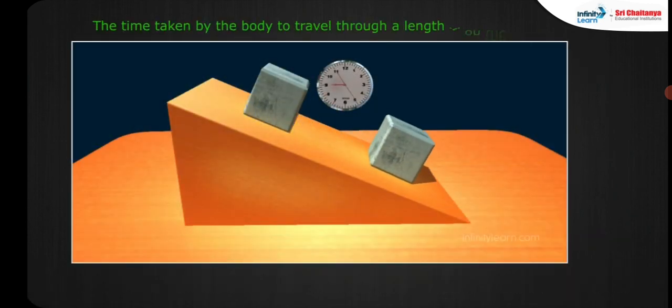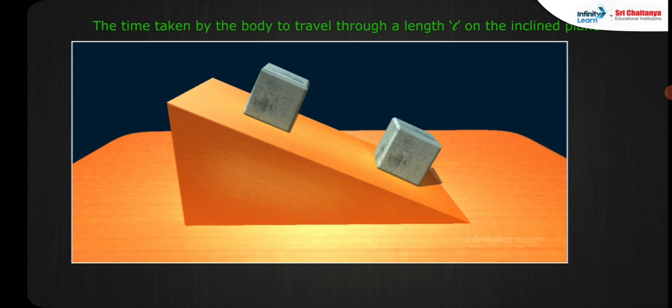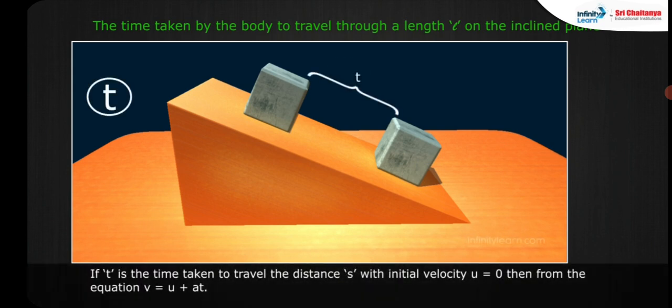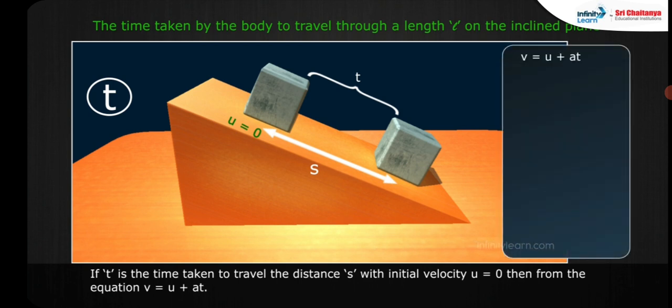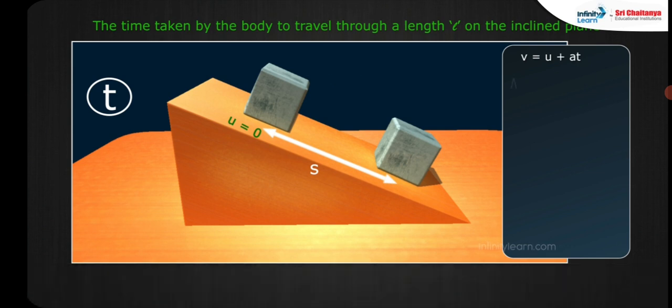The time taken by the body to travel through a length L on the inclined plane. If t is the time taken to travel the distance s with initial velocity u equal to 0, then from the equation v is equal to u plus at, v is equal to 0 plus g sin theta times t.